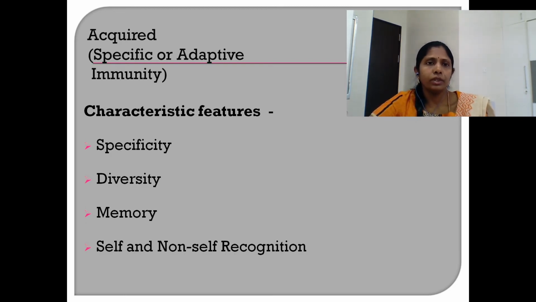Another important feature of this acquired immune system is the ability to distinguish between self and non-self molecules. Self molecules are all those molecules which belong to the host or to those which the host is continuously exposed and are harmless to the host. Whereas non-self molecules are those that are different from that of the host molecules. Usually foreign particles, maybe of microbes or plant molecules, are recognized as non-self molecules. This distinction is very important in the successful operation of the acquired immune system.